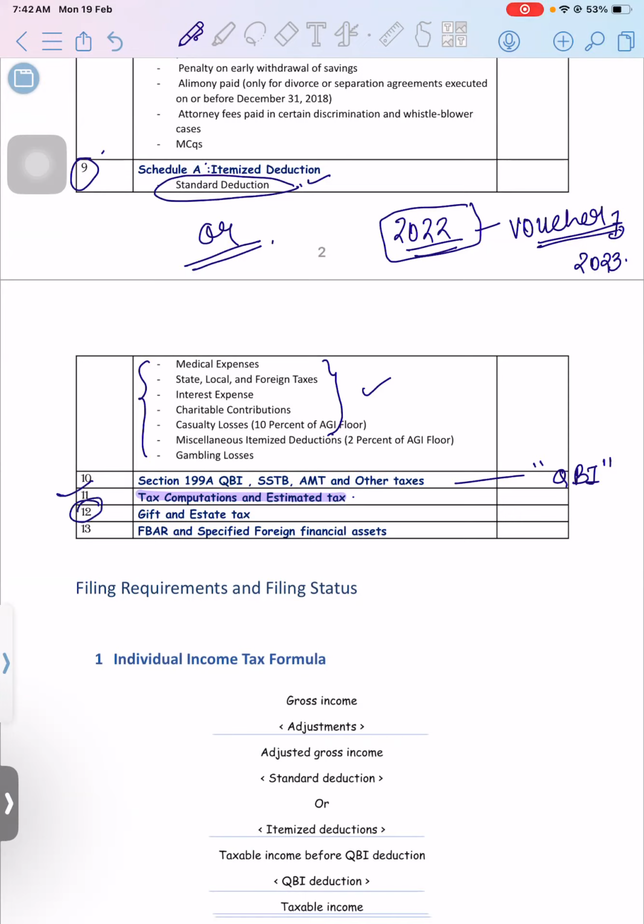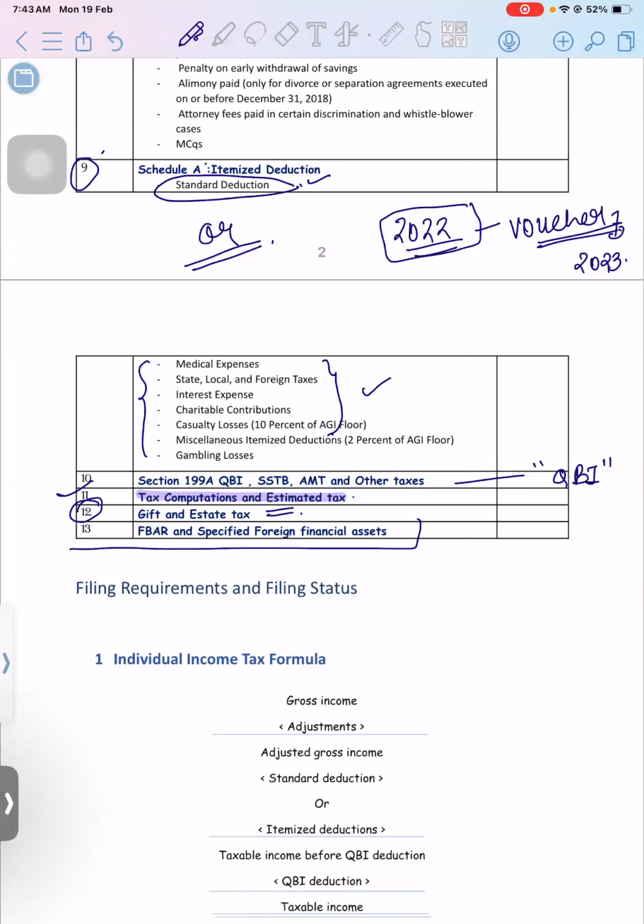And the 12th is gift and estate tax. If someone is going to give a gift to their friends or relatives or any person, and this amount is above a particular annual limit, then you have to file a gift tax return. Or if a person dies, all his assets, all his income and everything will get transferred to a fund that is known as estate. So for that we will see the gift and estate return.